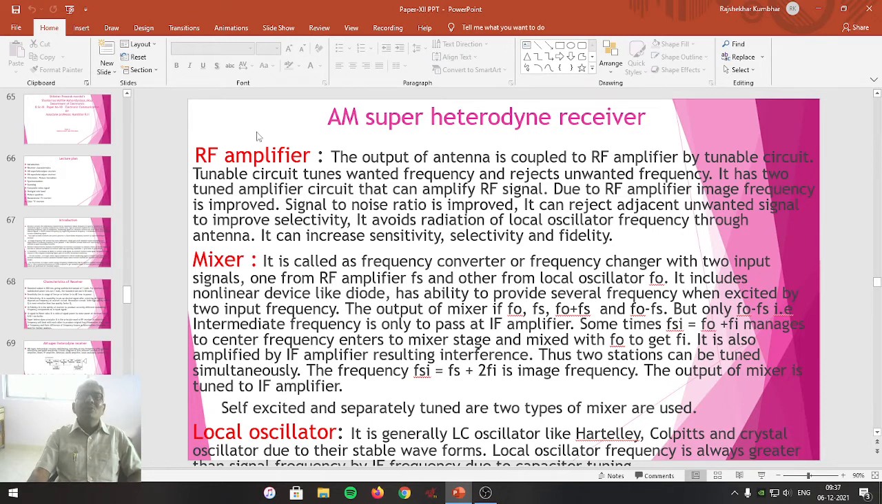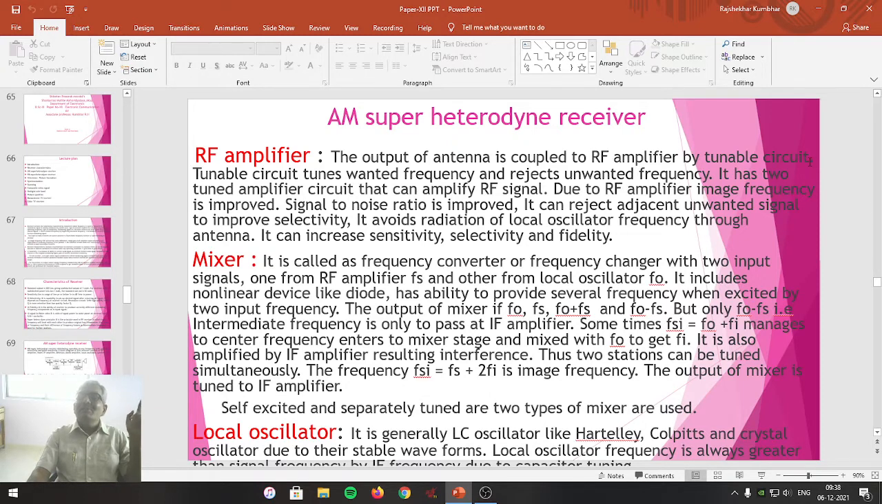Let me go to the RF amplifier. The RF amplifier is the first stage of the AM superheterodyne receiver. It is connected to the antenna. The antenna is tuned to the incoming AM transmitted frequency of the broadcasting studio. That's why we can say the output of the antenna is coupled to the RF amplifier by a tunable circuit. Tunable circuit means series or parallel resonance circuitry, which is used to tune the antenna toward the transmitted incoming signal.